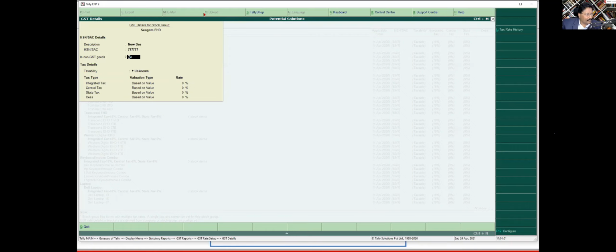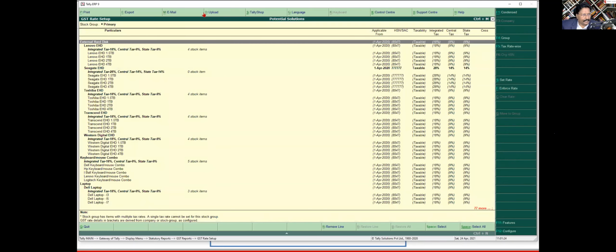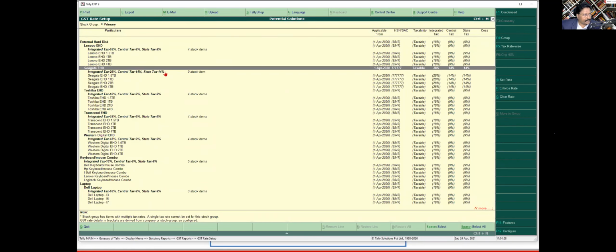Again, I will cover as one of the pointers in the questionnaire how to handle non-GST goods. I'm going to cover that. Currently we are just doing the normal one. I'm going to say this is taxable, and it is 28%. IGST is 28%, so automatically CGST it takes. Okay, I enter, and now just see here, I have changed it, so it has become 28%.